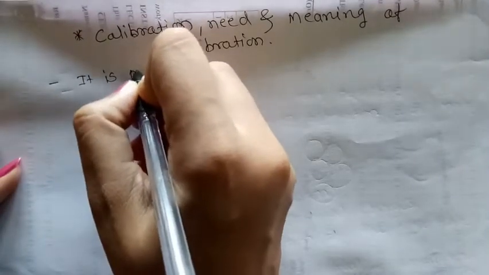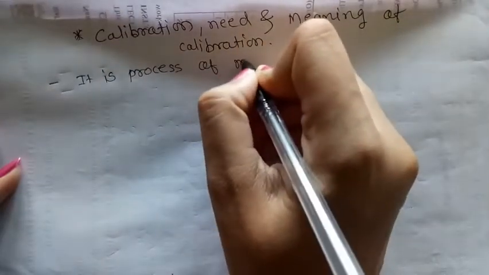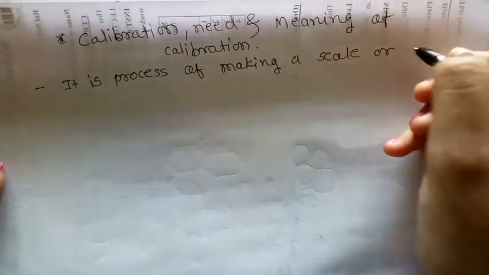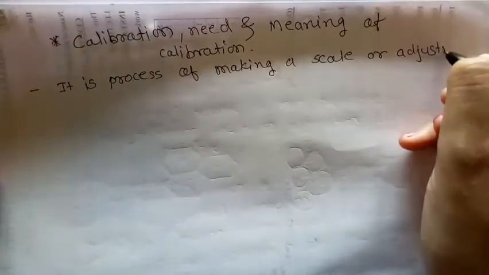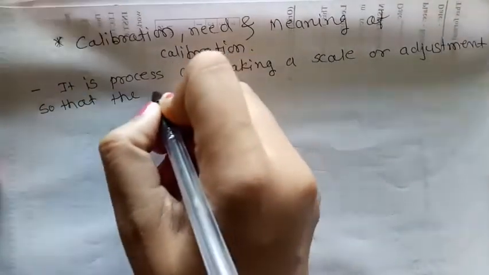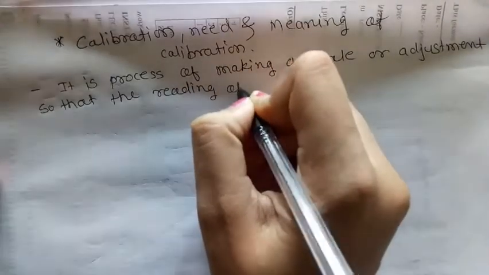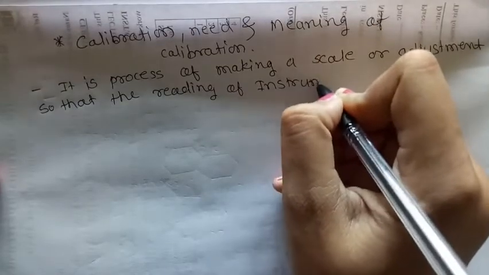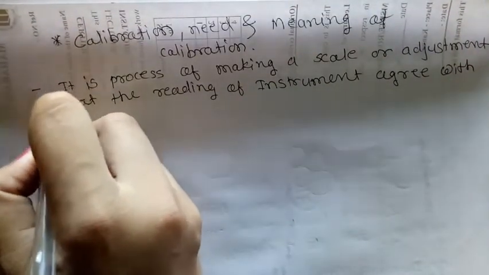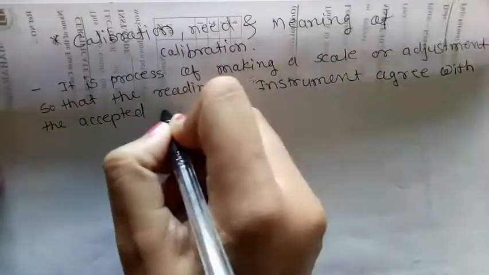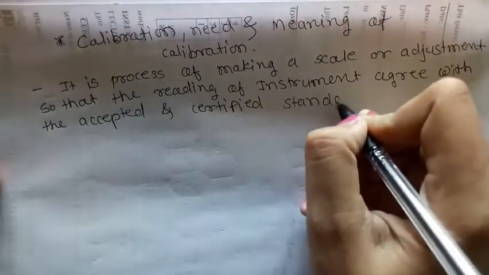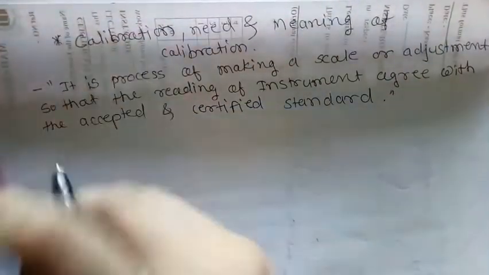It is the process of making a scale or adjustment so that the reading of a given instrument agrees with the accepted and certified standard. This is the basic definition of the calibration.